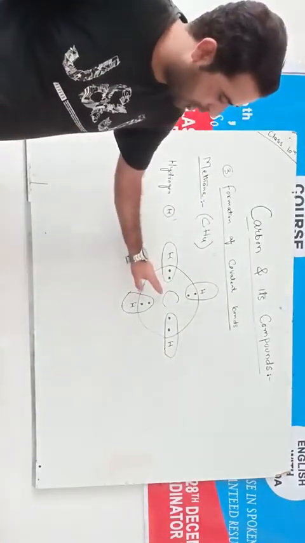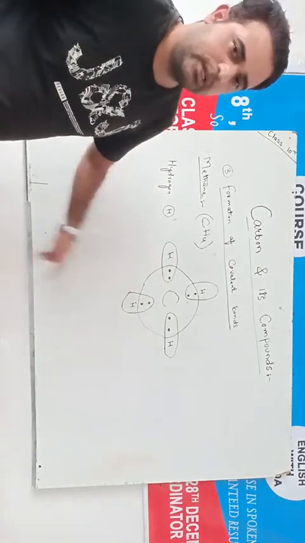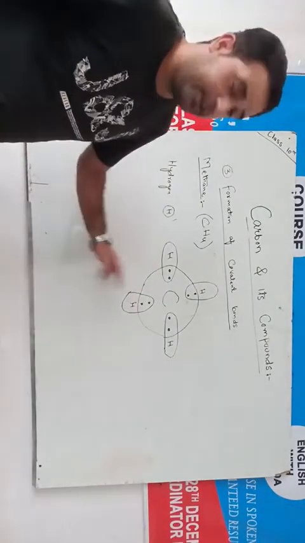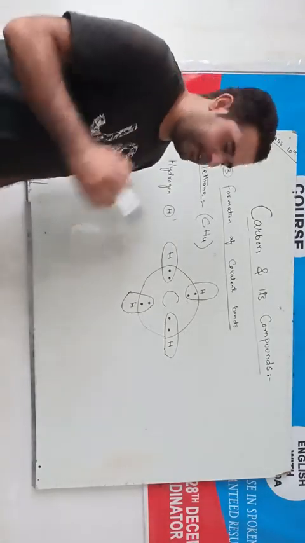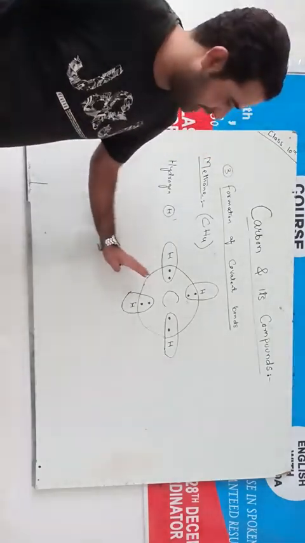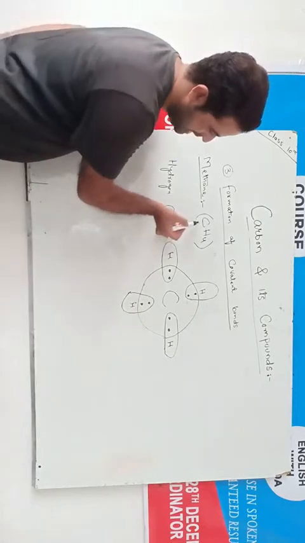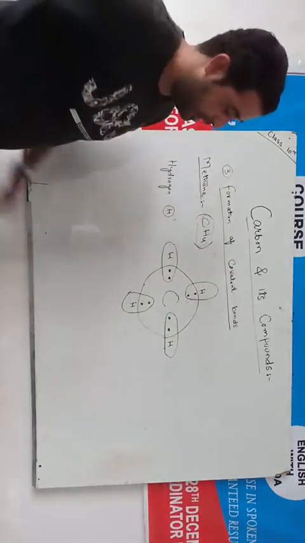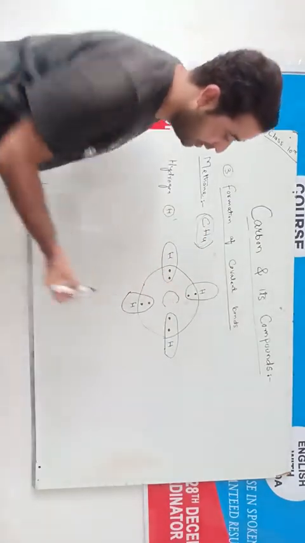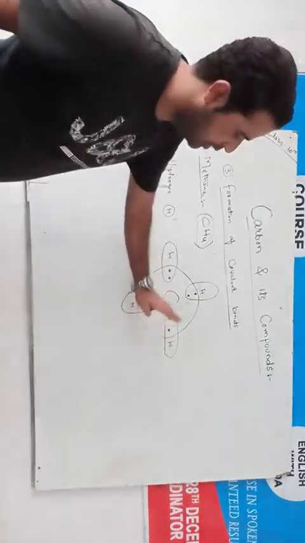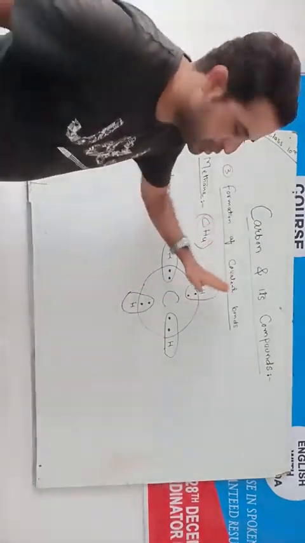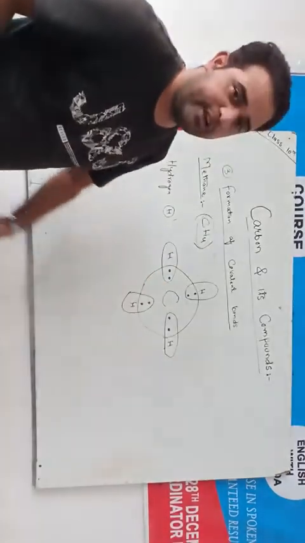So both carbon as well as hydrogen, they get stable by sharing electrons. Not losing electrons, not gaining electrons, but by sharing electrons. In this way, this methane, that is CH4, is formed by mutual sharing of electrons, and when they share, a bond between them is formed which is called as covalent bond. So carbon, it forms the covalent bonds, and these bonds, they are very strong.